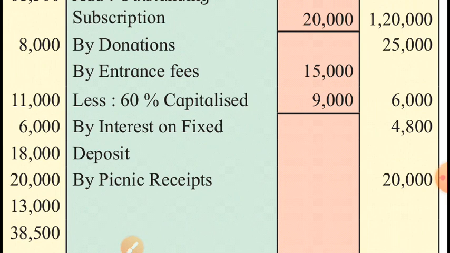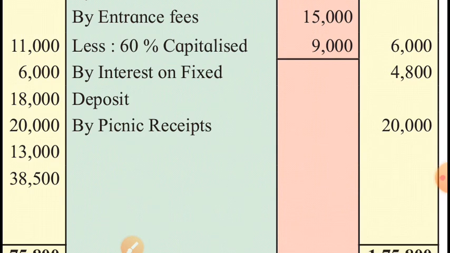That is why we are showing just 40% of 15,000, 6,000, as income for this year. So 15,000 minus 9,000 capitalized, only 6,000 is the income by way of entrance fees shown on the income side. And this capitalization of entrance fees means adding 9,000 to the capital fund on the liability side.